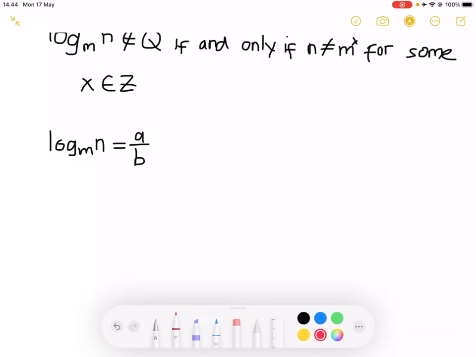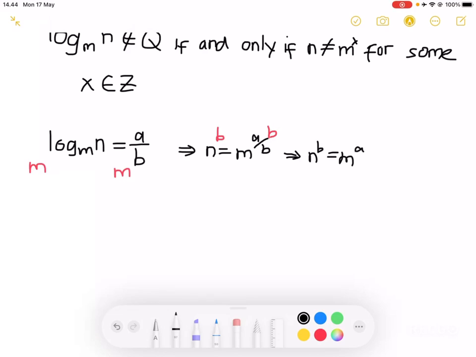Taking this whole thing with base m, we have n is equal to m to the power of a over b. Therefore, we can take both sides to the power of b. That will give us n^b is equal to m^a.